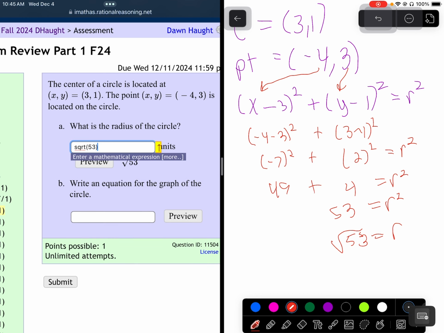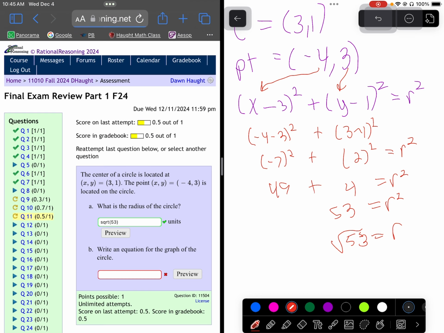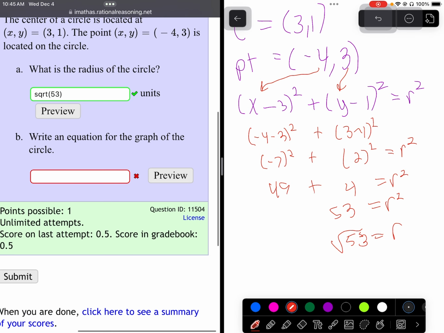Okay, so we got that. I'm just going to submit it. Make sure you're right before you move on to the next one. So now we can write our equation.